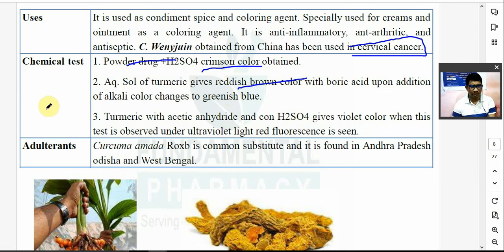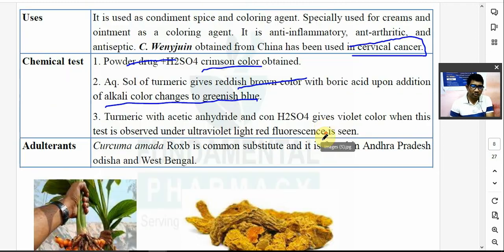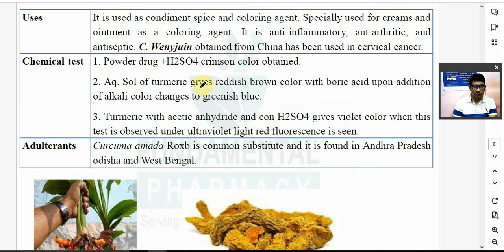Upon addition of alkali, such as sodium hydroxide, color changes to greenish blue. Turmeric with acetic anhydride and concentrated H2SO4 will give you violet color, and when this test is observed under UV light, you will get a red fluorescence.